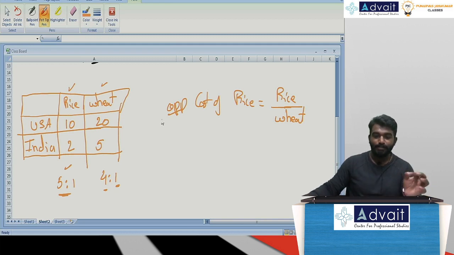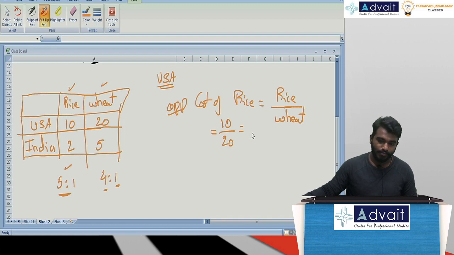Now, sir, the opportunity cost for the USA. In terms of rice production, in order to produce rice, I need 10 labor hours, and in order to produce wheat, I need 20 labor hours. 10 divided by 20, don't you think it is 0.5? Now, let me come to the production of wheat: wheat divided by rice. It is nothing but 20 divided by 10. Don't you think the opportunity cost is 2?